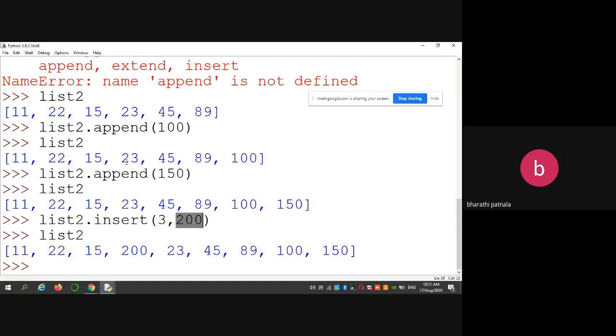So what is the difference between append and insert? When you are using append, the element will be added at the end of the list. Whereas when you are using insert, the given element will be inserted at the given index position. Okay, next, let us see extend.